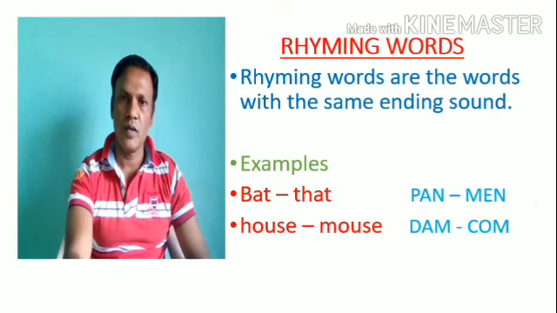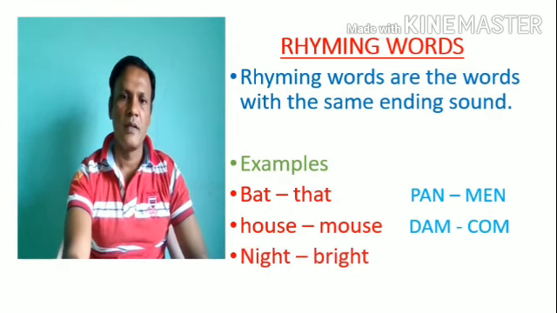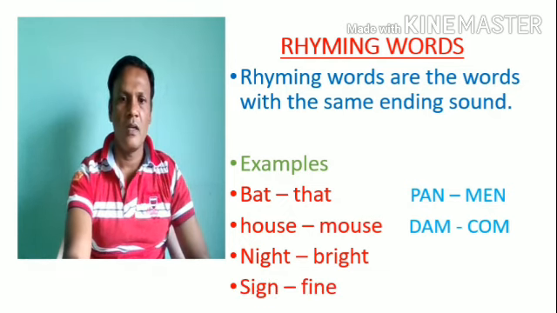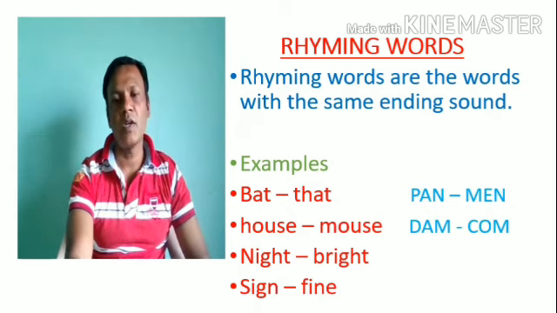House, mouse. In this pair of words, ouse is the ending sound, that is same. Night, bright. In this pair of words, ight is the ending sound, that is similar. Sign, fine. Here also ine is the ending sound, and that is similar. So these words are called rhyming words because they have the same ending sound.